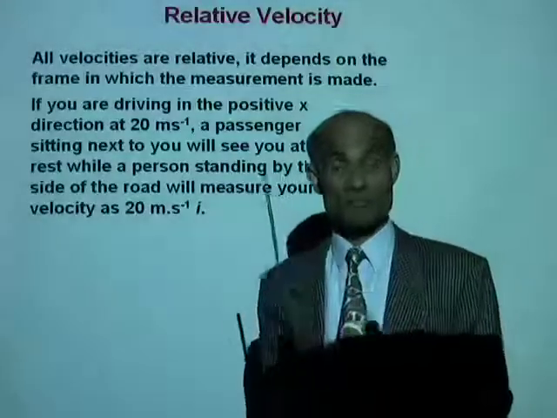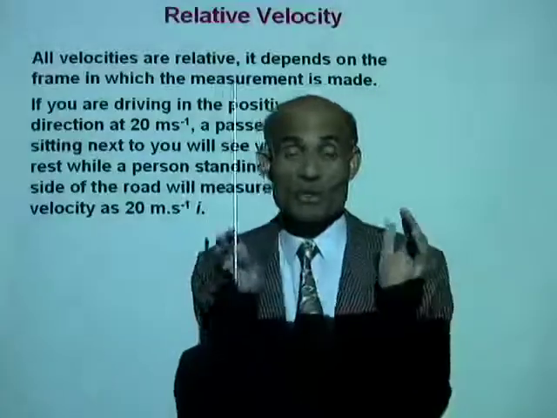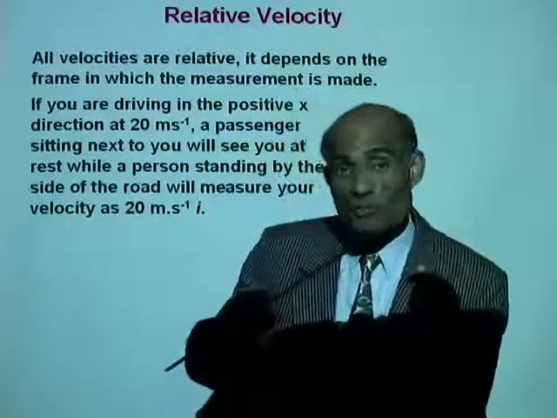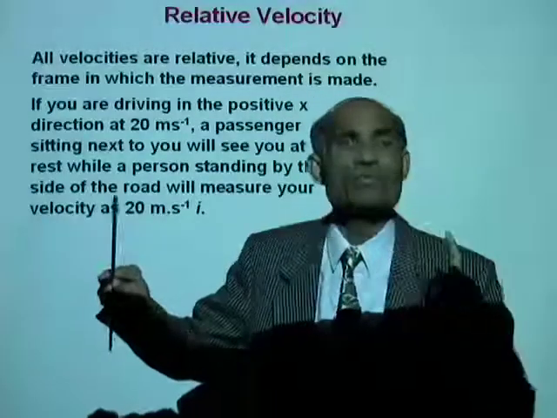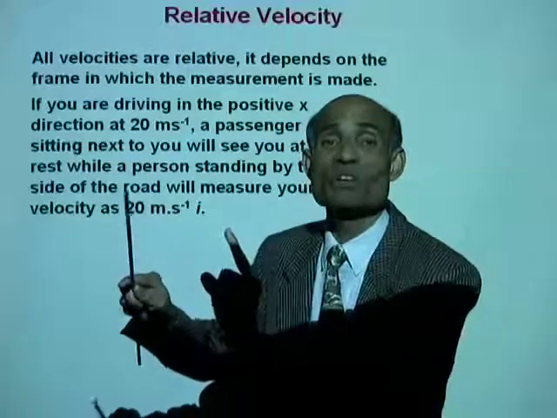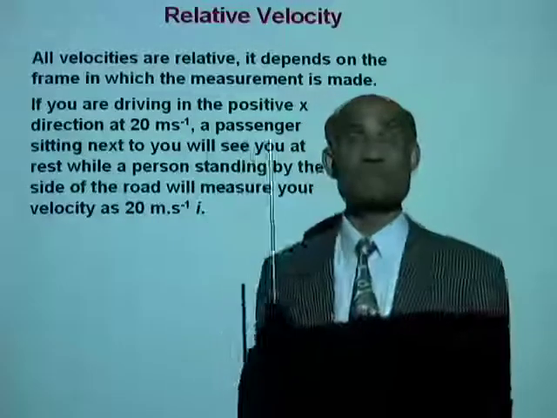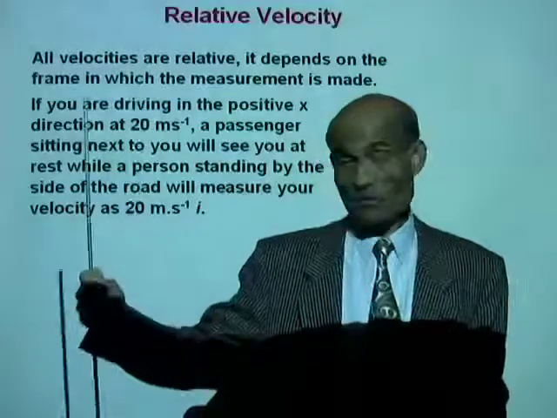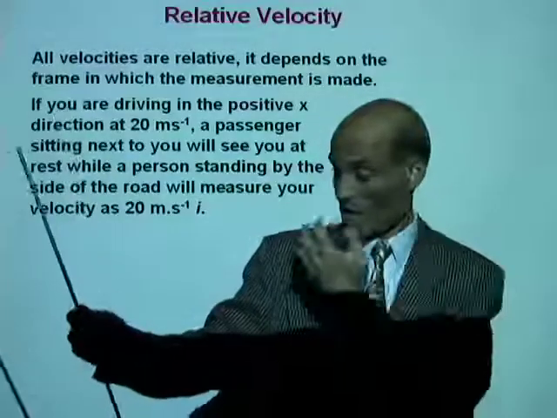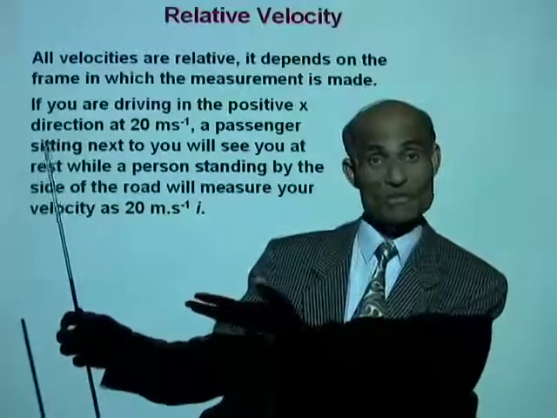Is that right? So you in the car are moving due east, in the positive x direction, with a velocity of 20 meters per second. You look at your friend in the passenger seat and say, hey, you are at rest.